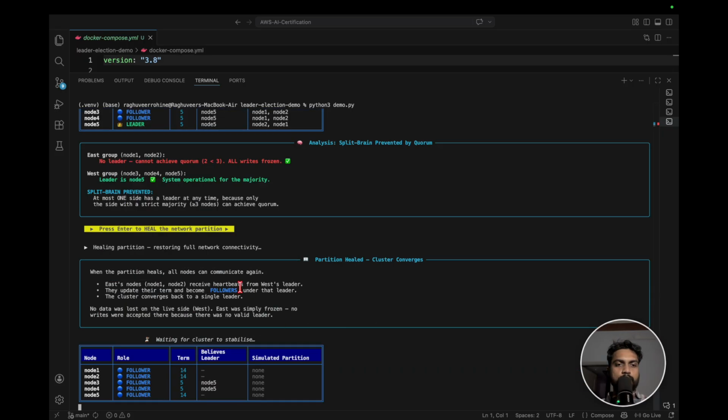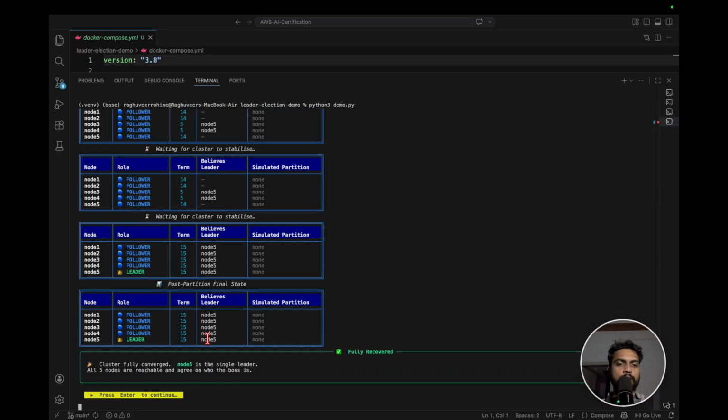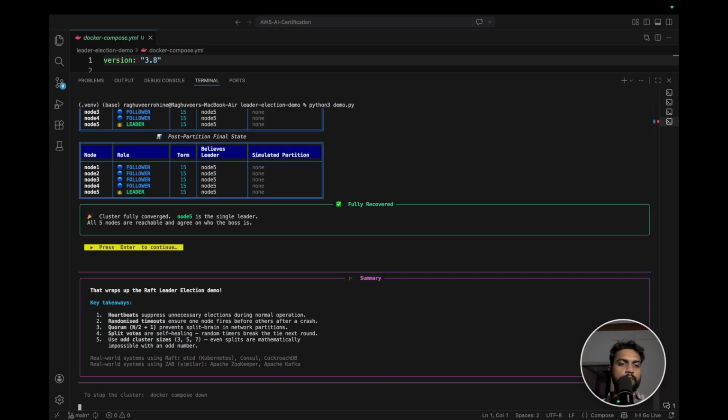Okay, so now we are trying to heal them back, and now all of them are fully recovered. Okay, so the whole cluster is fully recovered. Node 5 is the single leader. All 5 nodes are reachable and agree on who is the boss now.